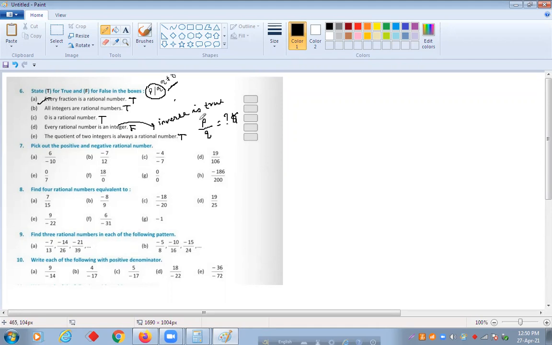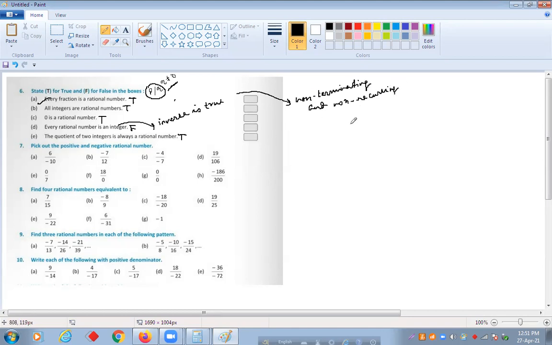If you cannot express in the form of P by Q, then you will not get a proper quotient, and these are irrational. You will get a quotient, but it is non-terminating and non-recurring. Irrational numbers have this property, write it down: non-terminating and non-recurring.